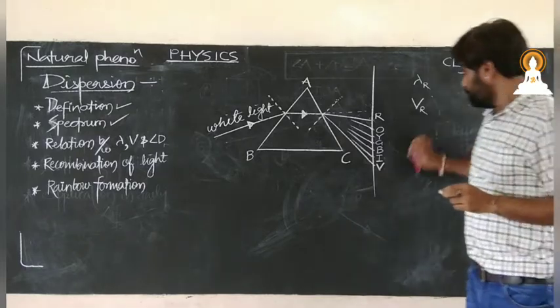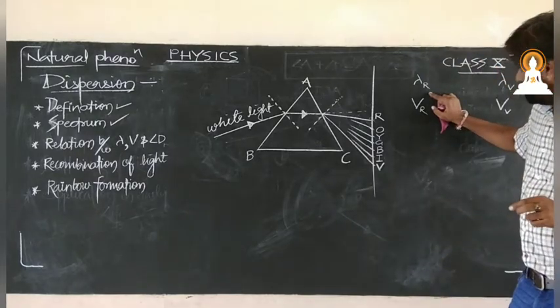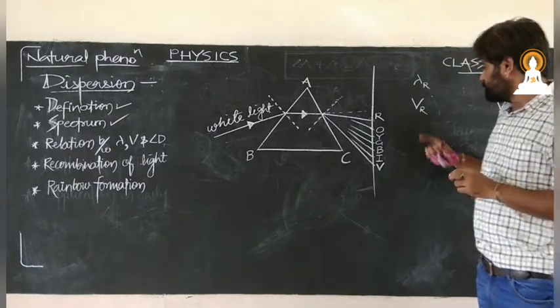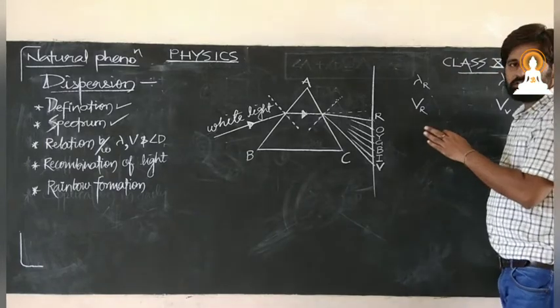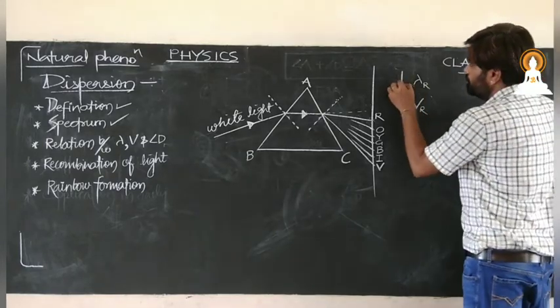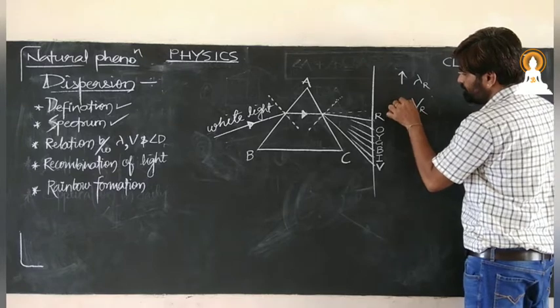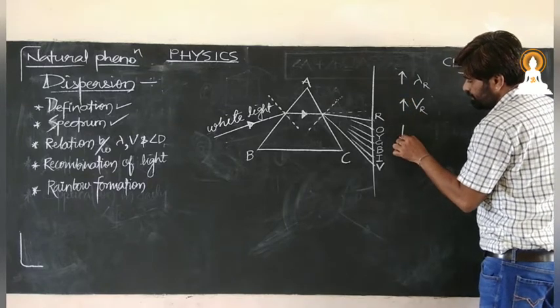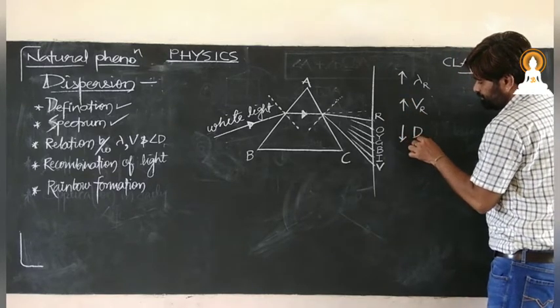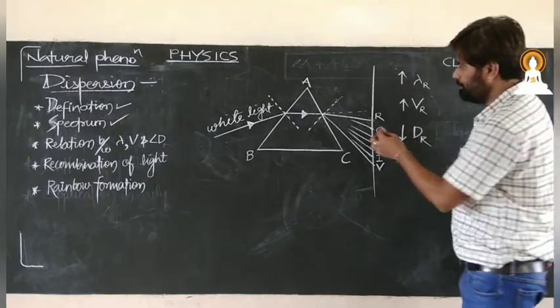More the wavelength, more the velocity, so less will be the deviation from its path.